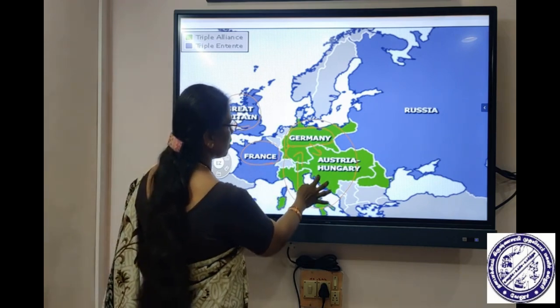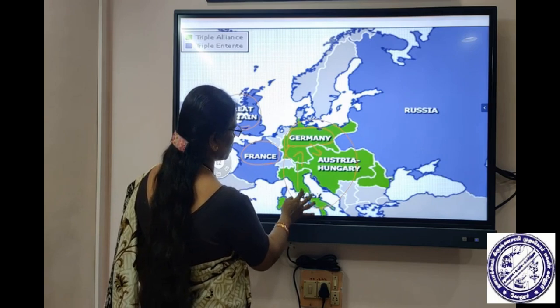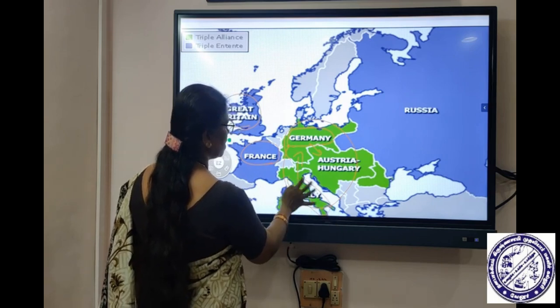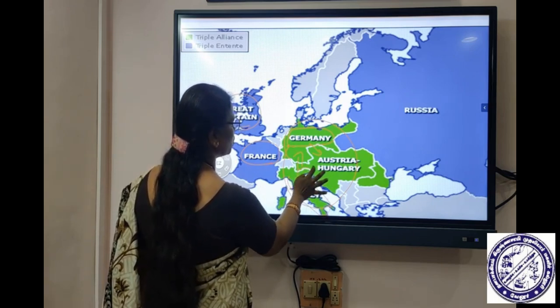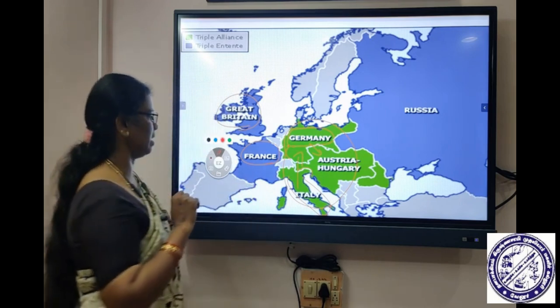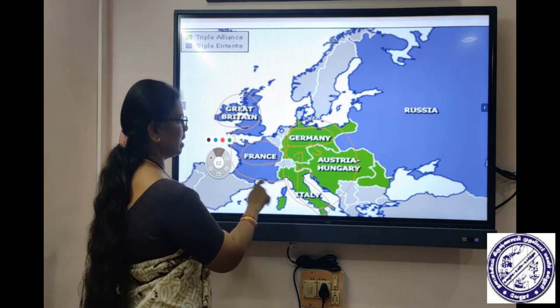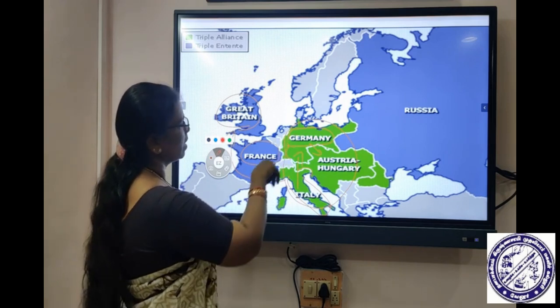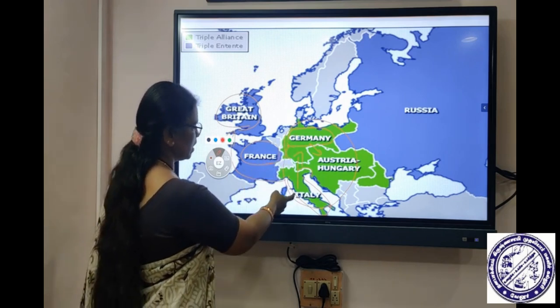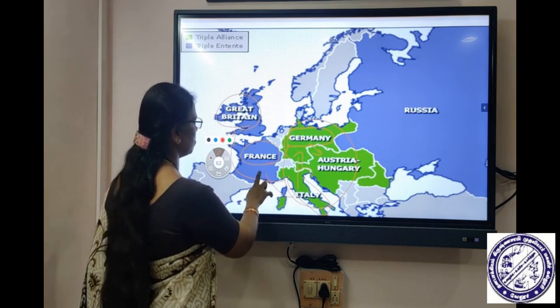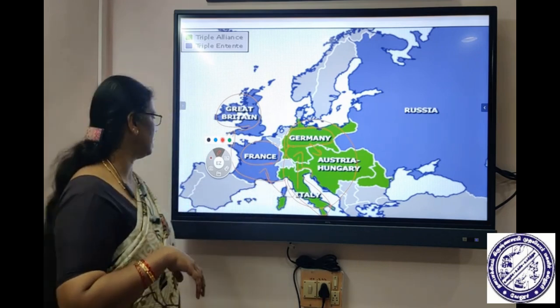And Italy and Austria-Hungary had a border issue. This is Italy, and they were having a border issue with Austria and Hungary. So that is why Britain requested Italy not to join this particular alliance. So Italy withdrew from the alliance and joined the Triple Entity.